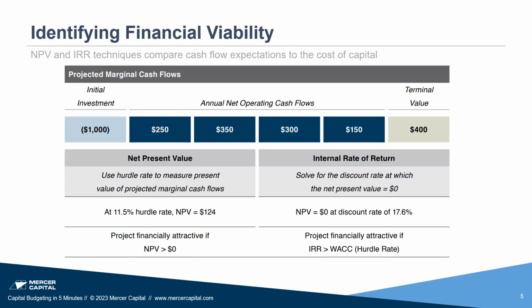Now, identifying the relevant cash flows does not yet reveal whether a proposed investment is financially viable. Calculating the net present value and internal rate of return for a project allows managers and directors to assess whether a proposed project is viable from a financial perspective. Now, both techniques require a reliable estimate of the cost of capital for the family business.